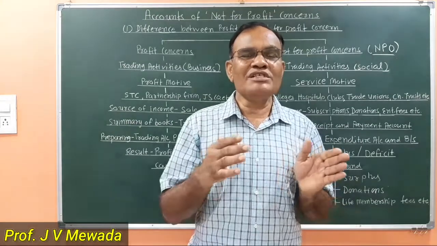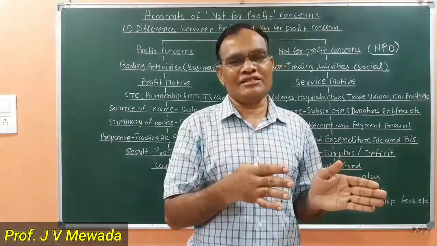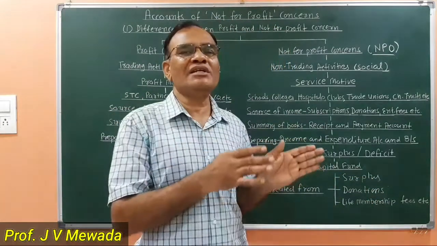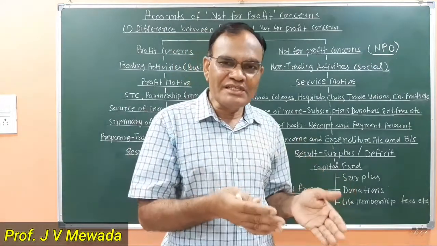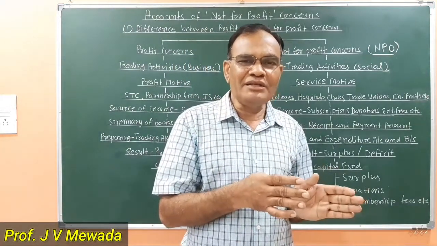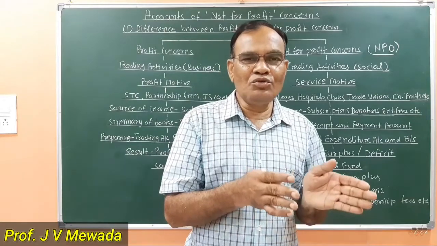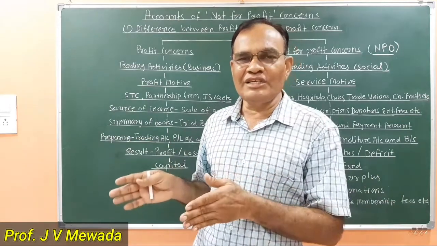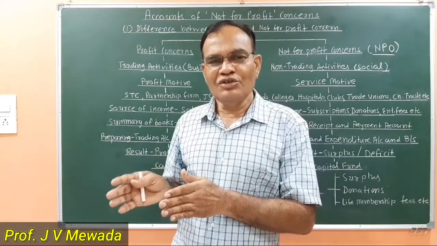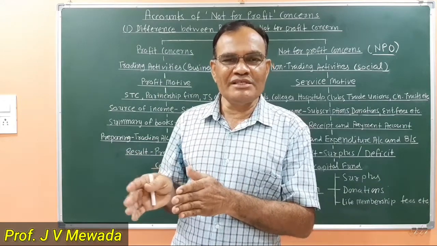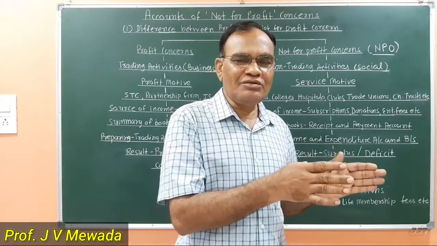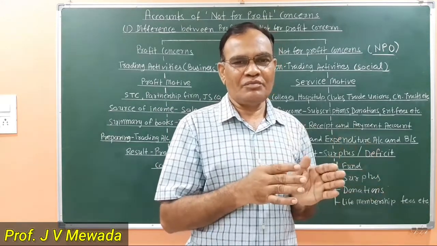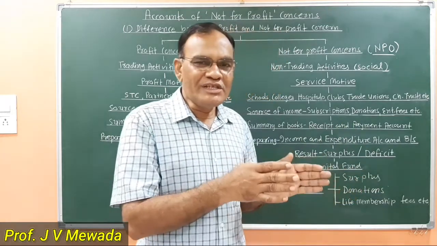payment account. So receipt and payment account is similar to the trial balance. In profit concern, we prepare trial balance. In NPO, we prepare receipt and payment account. And from this receipt and payment account, we now prepare income and expenditure account to know the surplus or deficit of the business. In profit organization, we prepare profit and loss account to know the profit or loss of the business. Here we prepare income and expenditure account to know the surplus or deficit of the financial activities.